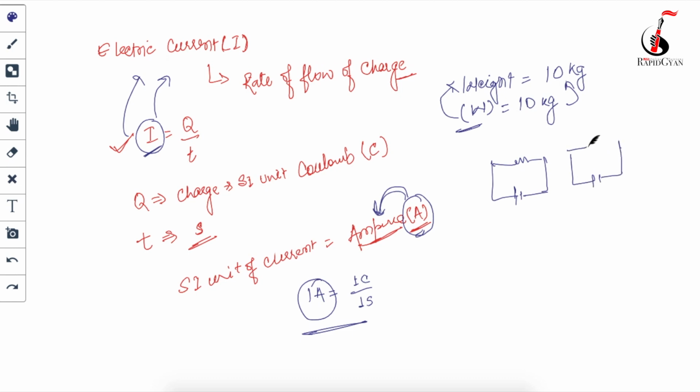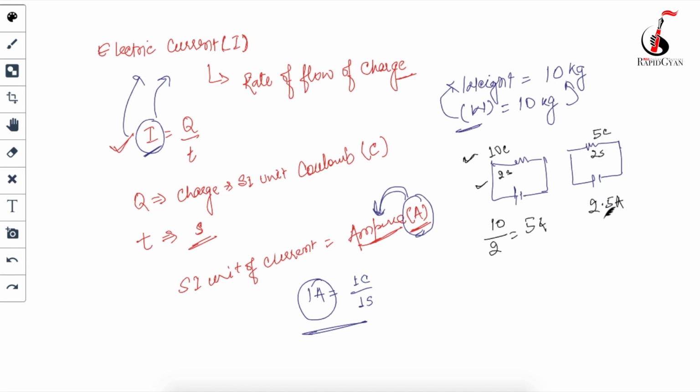In the first electric circuit, 10 coulomb of charge is flowing, and here 5 coulomb of charge is flowing. Here the time is 2 seconds, and here also it is 2 seconds. I am taking the time the same. So what's the current over here? Current is charge upon time, correct? So charge upon time is 10 upon 2, which is 5 ampere, correct? And here it will be 5 upon 2, which is 2.5 ampere.